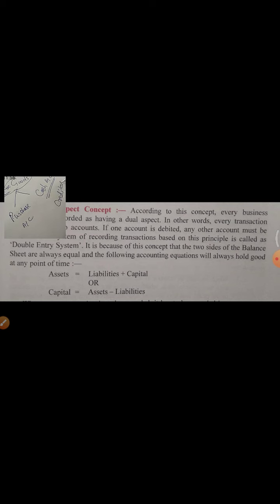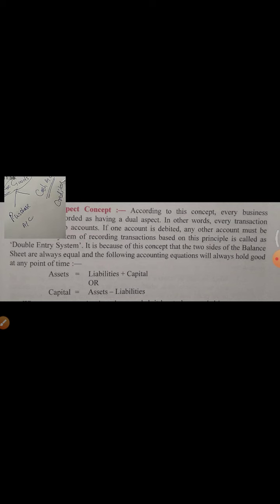And one point is also here, balance sheet. What is the meaning of balance sheet? We will discuss this later, but I am telling you briefly. A balance sheet is a statement that includes all the liabilities and all the assets of a business.